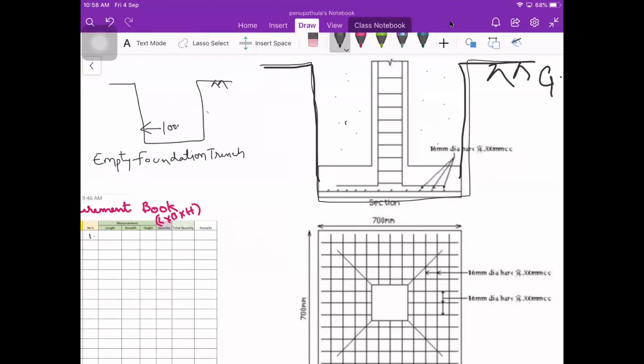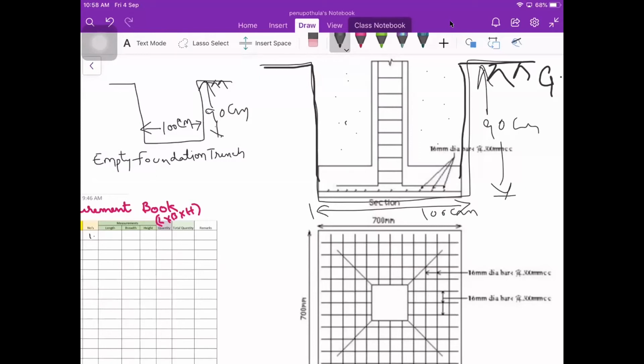And the bottom part I will consider as 100 mm. Okay, not 100 mm, 100 centimeters. 100 mm is very small. I will consider the height as 90 centimeters. So the total here, if you consider, is 90 centimeters, and the bottom portion is 100 centimeters.